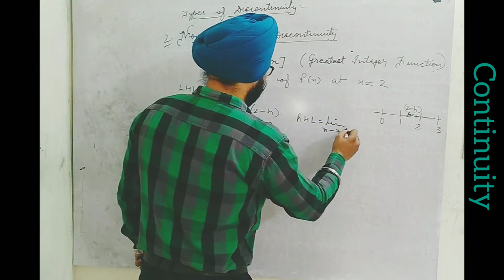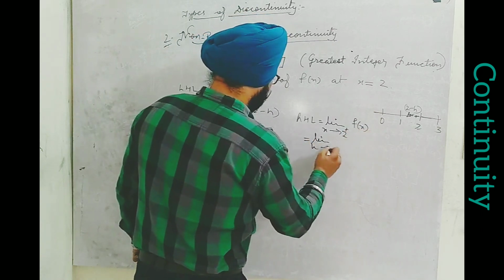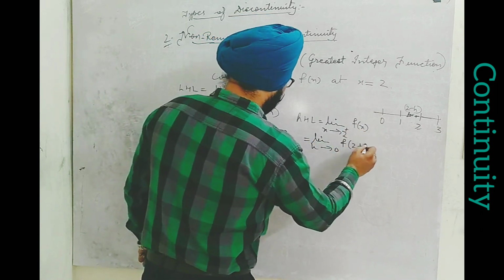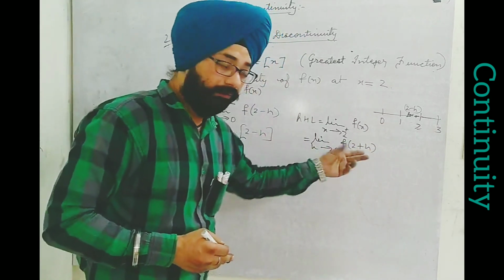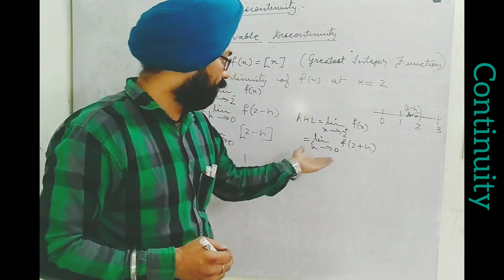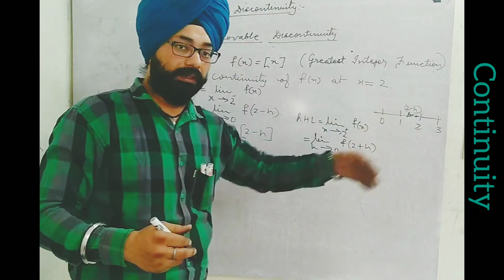We have to write simply, this is the conventional way. We need to write for presentation, limit x tends to 0. Till this step everyone can do, no problem. Now we see that 2 plus h. We need to discuss the nature of the function for 2 plus h. 2 plus h means all values which are more than 2, greater than 2.